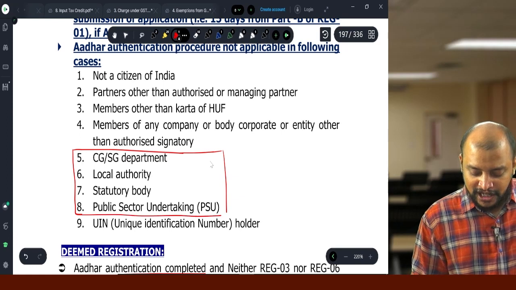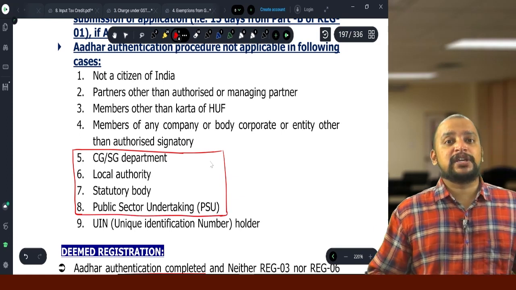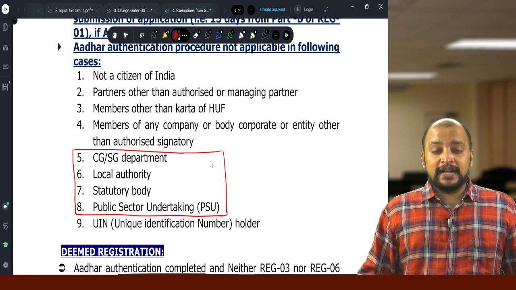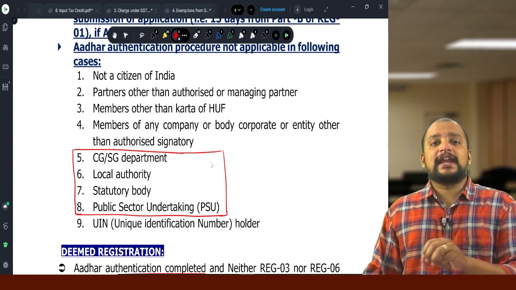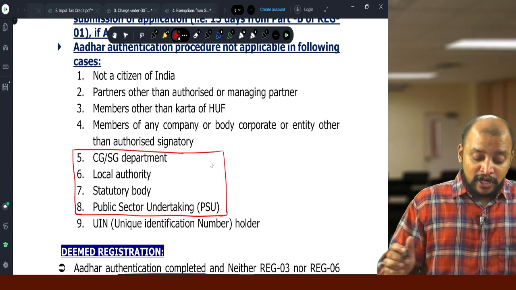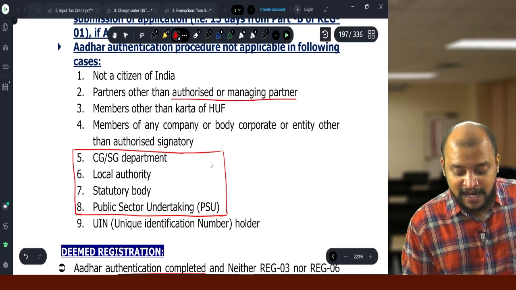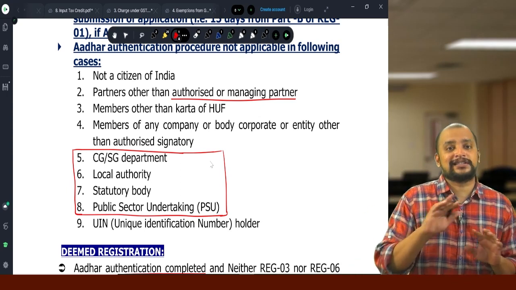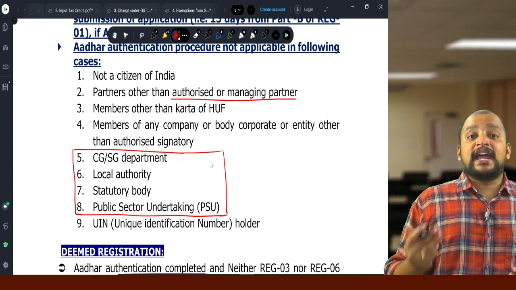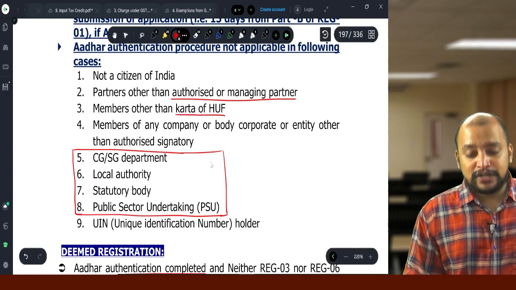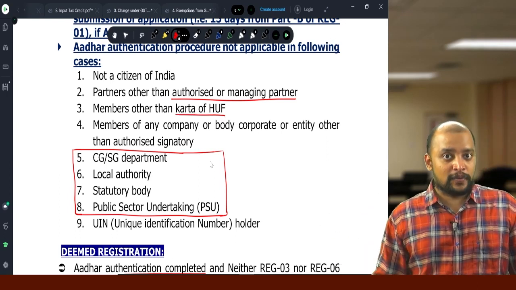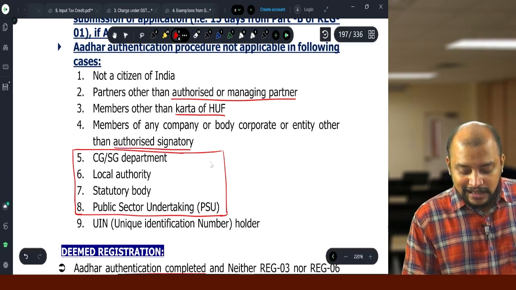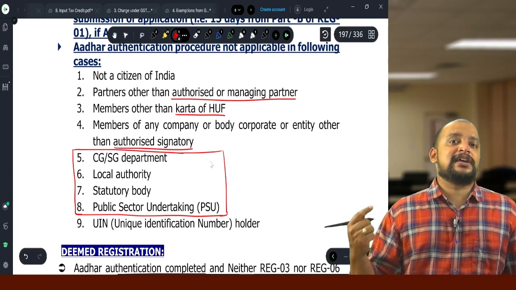Because all individuals are required to undergo authentication, but a person who is not a citizen of India will not have an Aadhaar number, that's why. Then partners other than the managing or authorized partner: the authorized or managing partner alone will undergo authentication, other partners are not required. Same way, for a HUF, only the Karta is required to undergo authentication, others are not required. For any other person, only the authorized signatory is required to undergo authentication, others are not required.